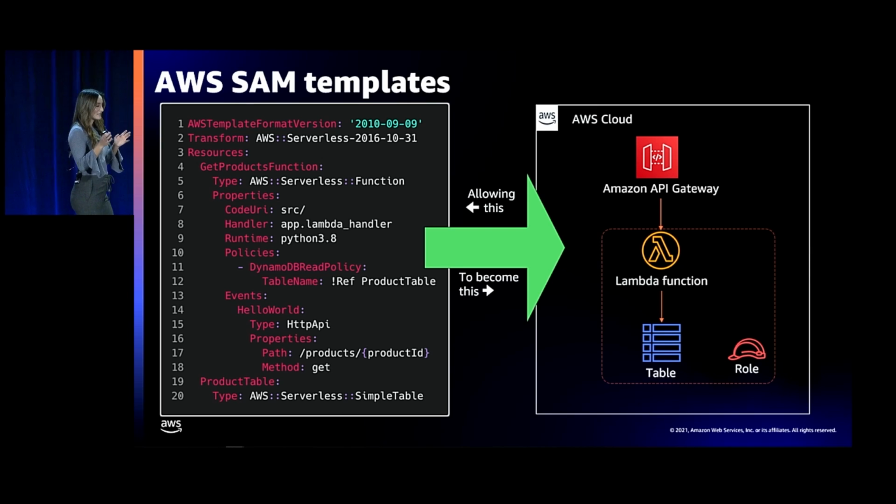So with these 20 lines of code, this on the left turns into this on the right. So you have a Lambda function that's triggered by API gateway. You have the DynamoDB table that stores the data. What's already created for you is the permission for API gateway to invoke the function. So SAM automatically gives you that permission. And then you have the policy saying you can only read from the table.